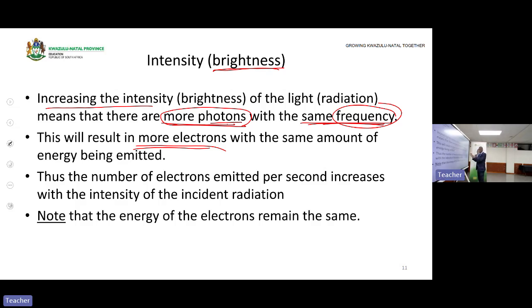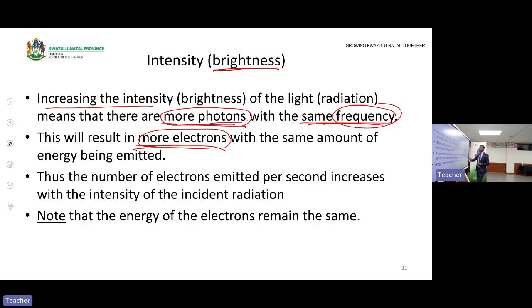So intensity does not affect the kinetic energy of the electron, but it affects the number of electrons emitted per second. So now the number of electrons emitted per second is going to increase because I have more photons now striking what? The metal.